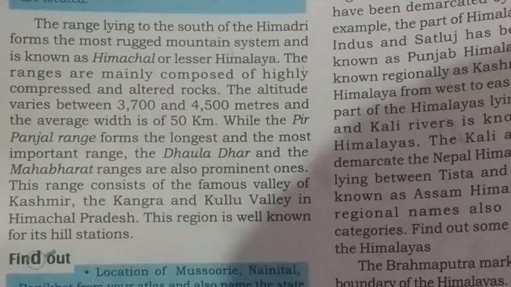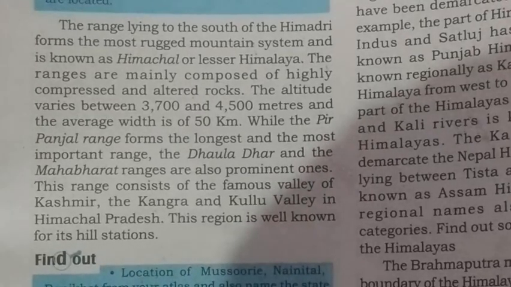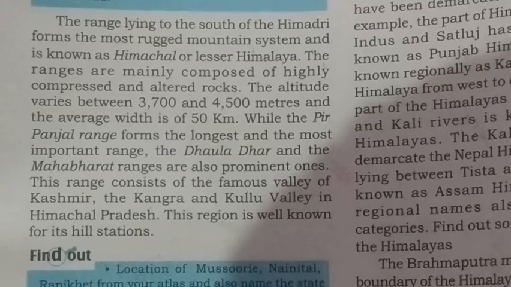The range lying to the south of the Himadri forms the most rugged mountain system and is known as Himachal or Lesser Himalayas. If we come to the south of Himadri, we get the second range, that is called the Himachal or Lesser Himalaya. The ranges are mainly composed of highly compressed and altered rocks. The altitude varies between 3,700 and 4,500 meters. The average width is 50 kilometers.